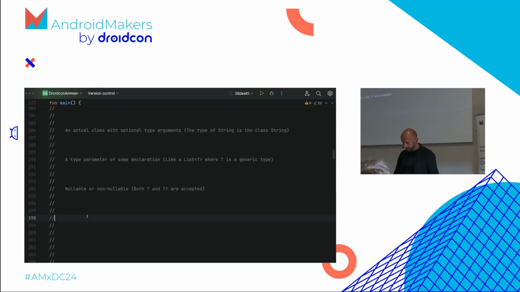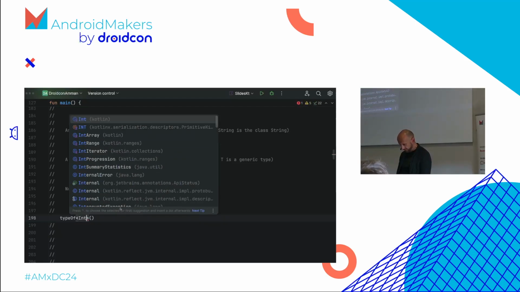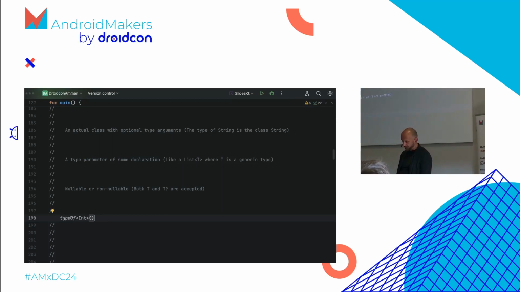So how do you get a type? It's a bit easier nowadays. When I first looked into Reflection in Kotlin, this wasn't there, but you can do something like, give me the typeOf an Int. This returns you a so-called KType. Cool. Or else, how can you get a type?